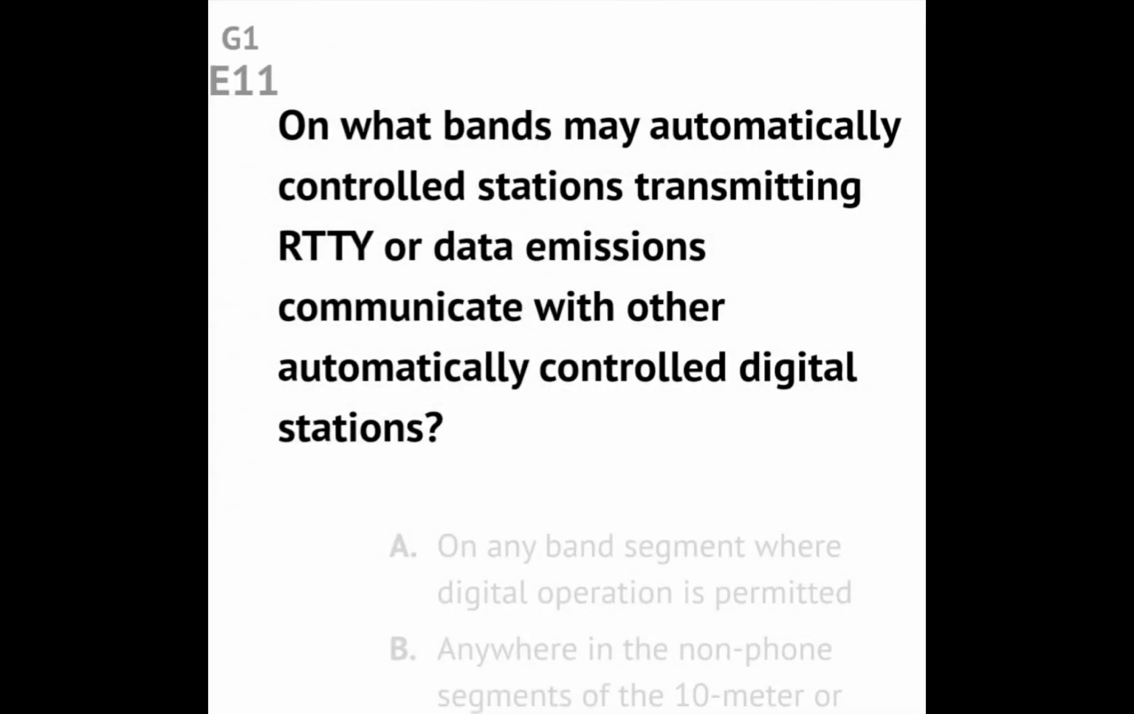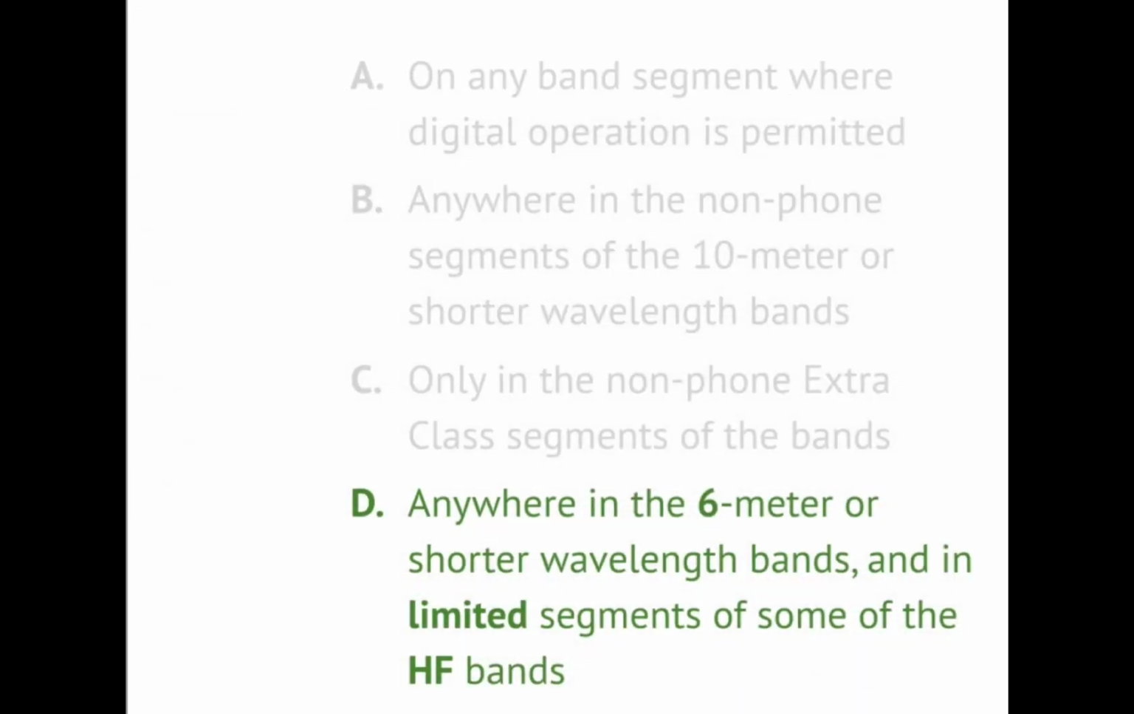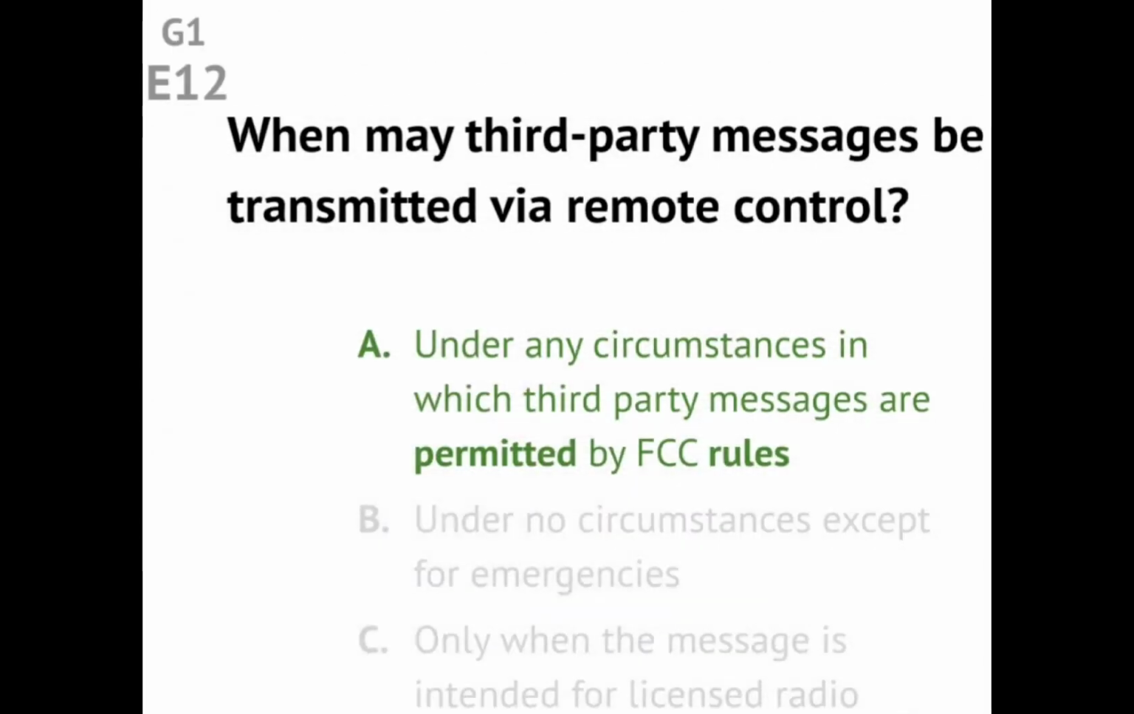Question G1E11. On what bands may automatically controlled stations transmitting RTTY or data emissions communicate with other automatically controlled digital stations? Answer: anywhere in the 6-meter or shorter wavelength bands and in limited segments of some of the HF bands. Question G1E12. When may third-party messages be transmitted via remote control? Answer: under any circumstances in which third-party messages are permitted by FCC rules.